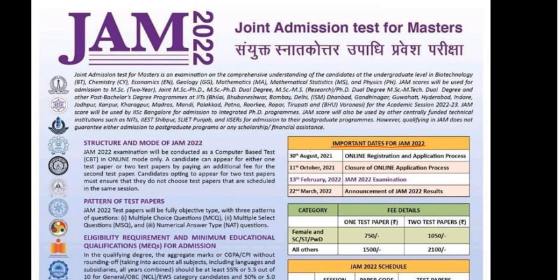So 30th October 2021, online registration will start and the application process will start for the 2022 examination. Then on the 11th of October 2021, closure of the online application process. That means this would be the last date to apply online. Then on 13th of February 2022, this examination will be held. And on 22nd March 2022, your result would be announced. These dates are very important for you, so you should note these things.